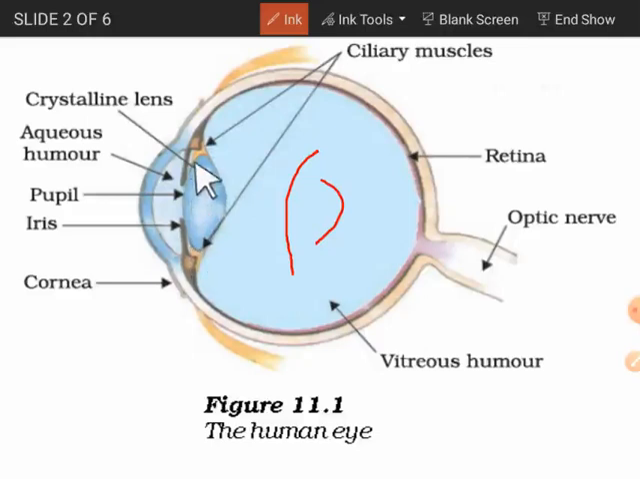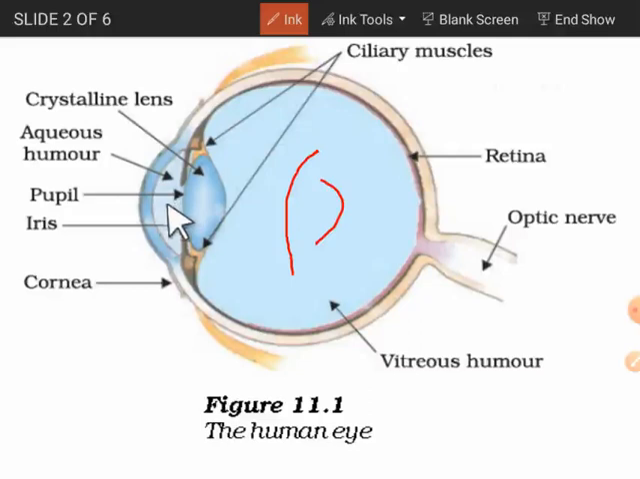In terms of radius of curvature, the outer surface is greater than that of the inner surface of the crystalline lens. But when you talk about curvature, curvature is more in the inner surface than in the outer surface of the crystalline lens. Now, in between the crystalline lens and the cornea, there is a jelly-like, viscous fluid present. It is transparent and colorless.